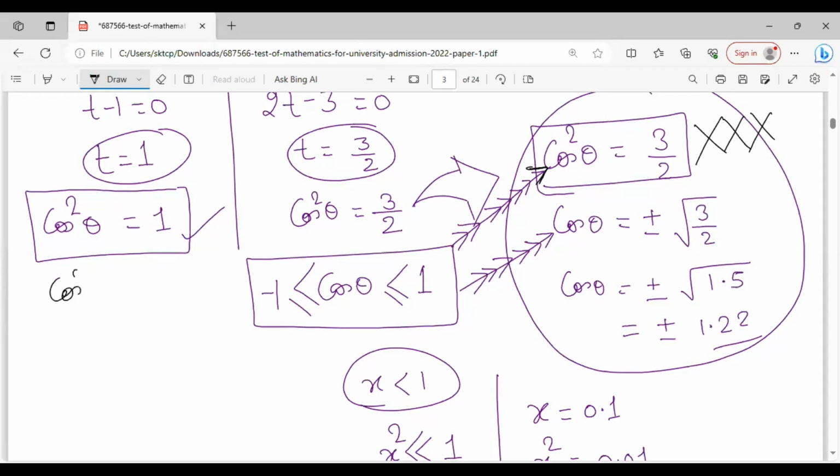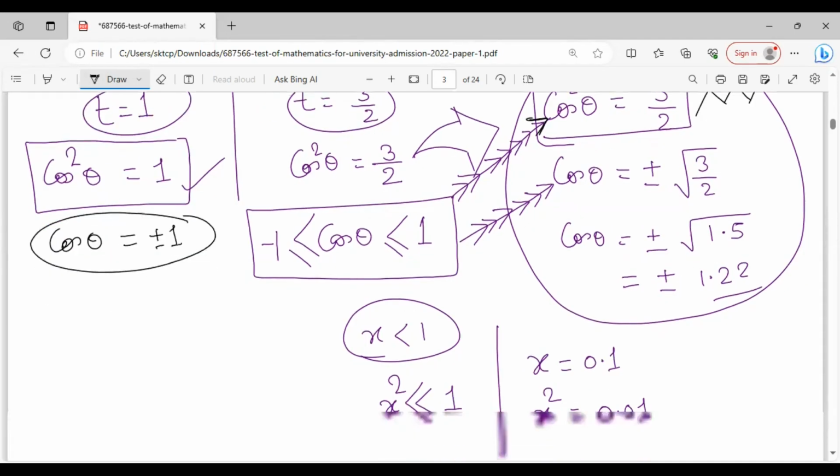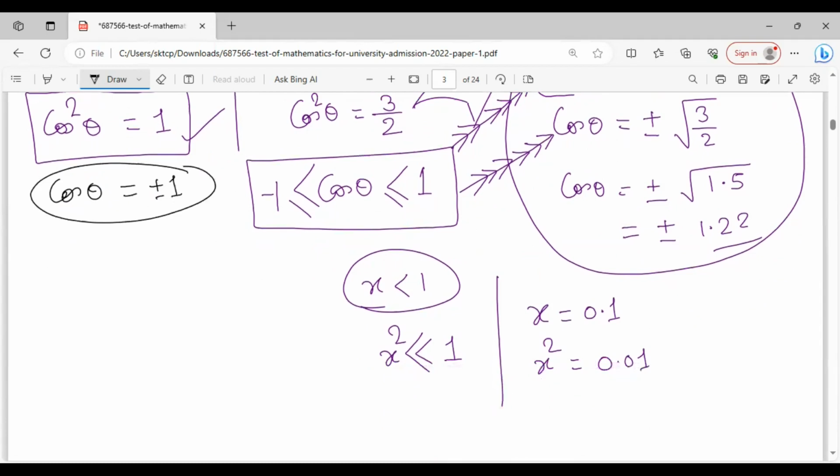So cos squared theta is equal to 1. So what will be the cos theta? So cos theta will be plus minus 1. Yes, both are possible. So now I have to find what will be the values of theta from 0 to pi. So 0 to 2 pi, sorry.